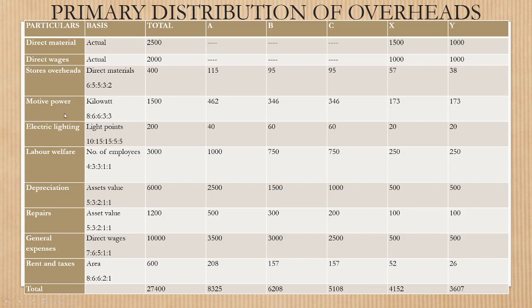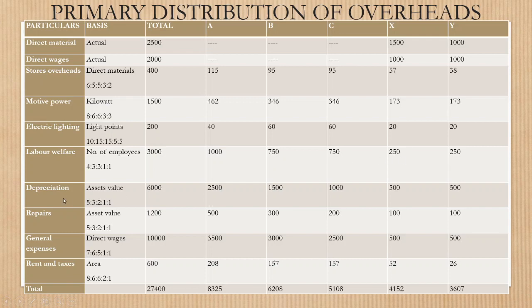The next item is motive power. It is based on kilowatt. The ratio is 8:6:6:3:3. So an amount of rupees 1500 is distributed to the different departments A, B, C, X and Y. The next item is electric lighting, based on light points. The ratio is 10:15:15:5:5, which can be further simplified. So 200 rupees is distributed to the different departments. The next item is labor welfare. The basis is number of employees. The ratio is 4:3:3:1:1. An amount of rupees 3000 is distributed to departments A, B, C, X and Y.